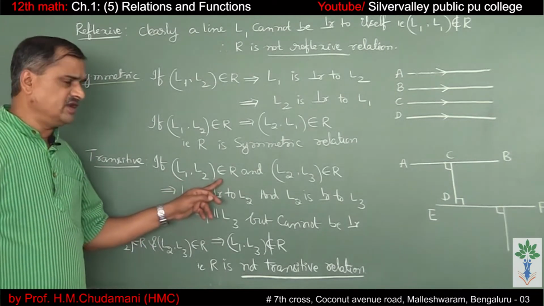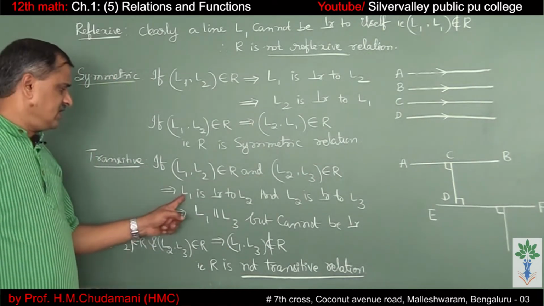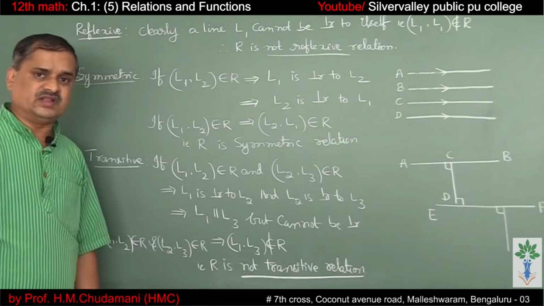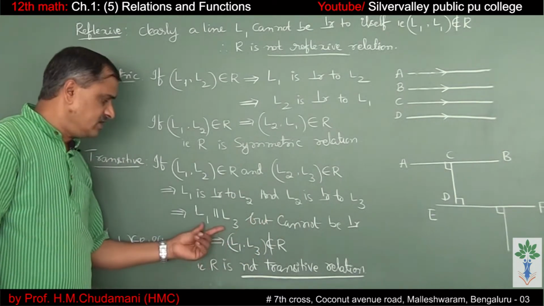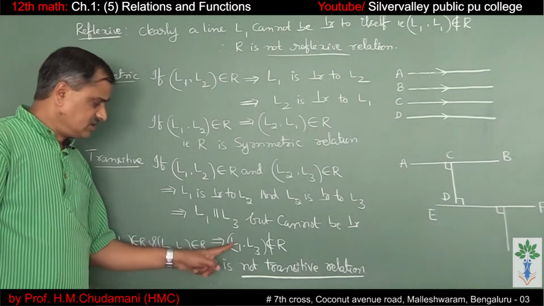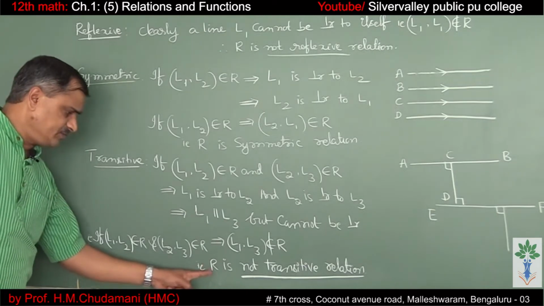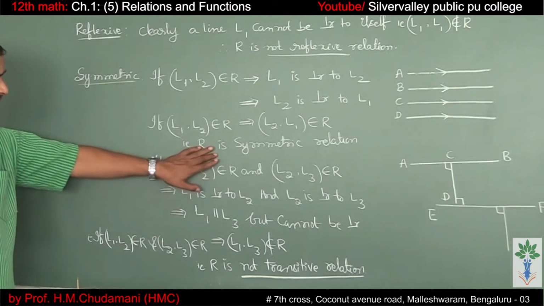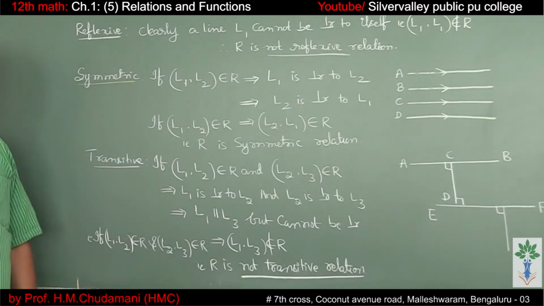If L1 comma L2 belongs to R and L2 comma L3 belongs to R, L1 is perpendicular to L2 and L2 is perpendicular to L3. But L1 and L3 are not perpendicular. In fact, they are parallel. That means L1 comma L3 does not belong to R. Okay. So therefore, R is not a transitive relation. Hence, the set of perpendicular lines is only symmetric but neither reflexive nor transitive.